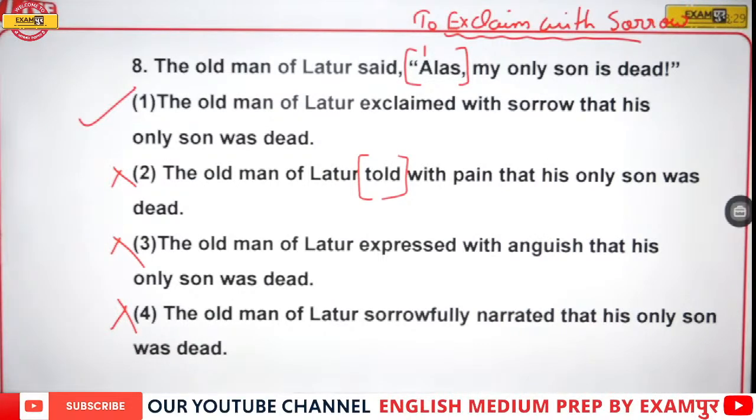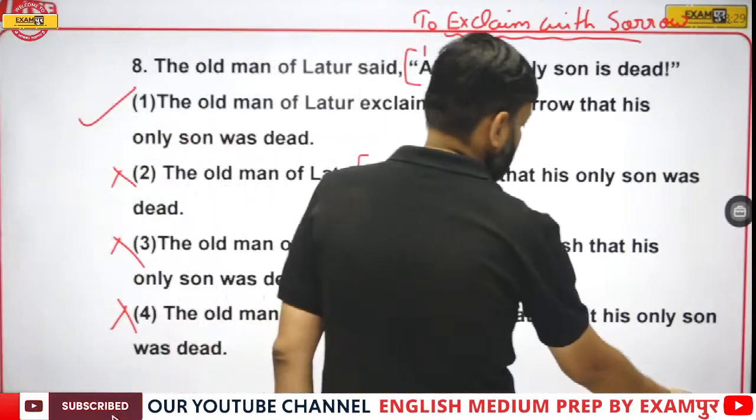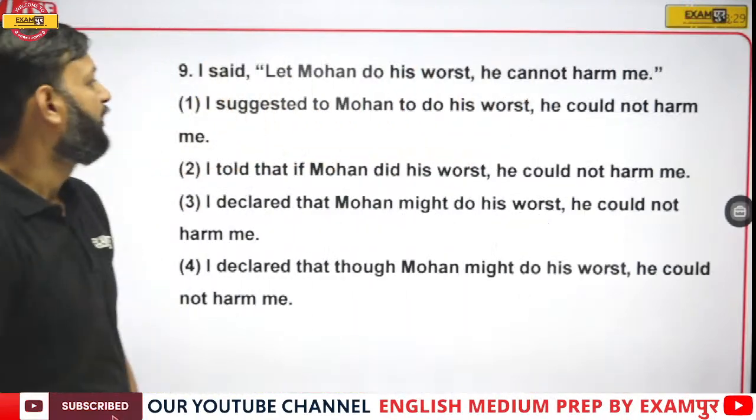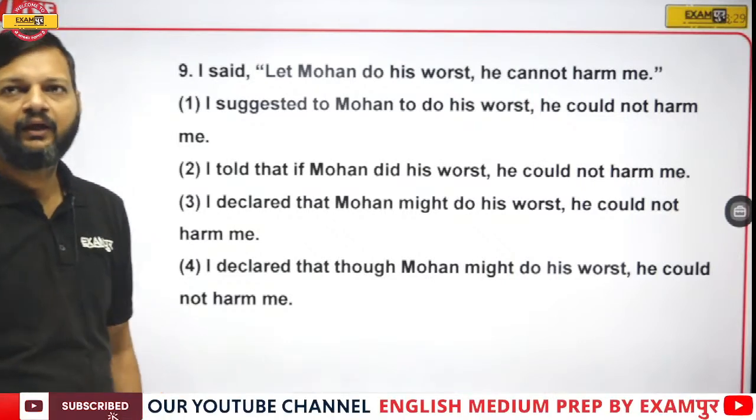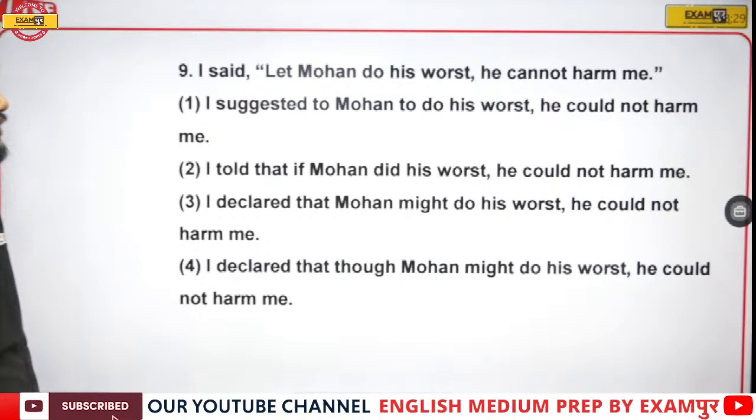Okay. Now, question number 9. I said, "Let Mohan do his worst, he cannot harm me."